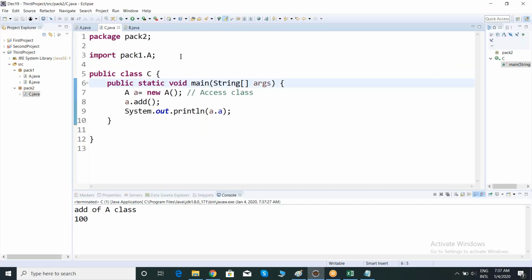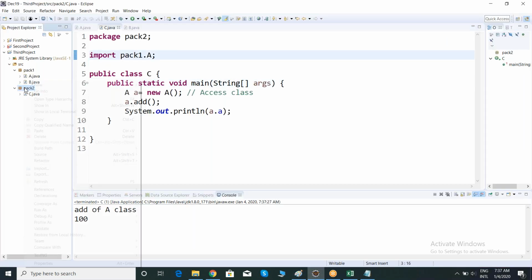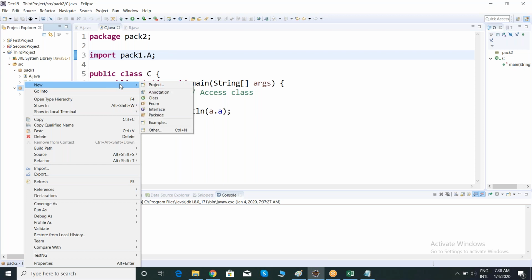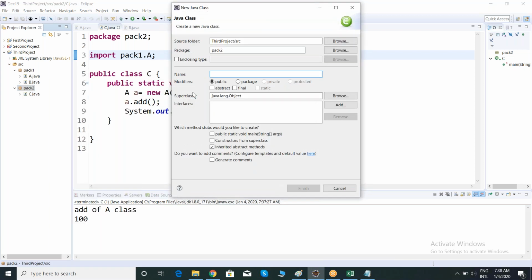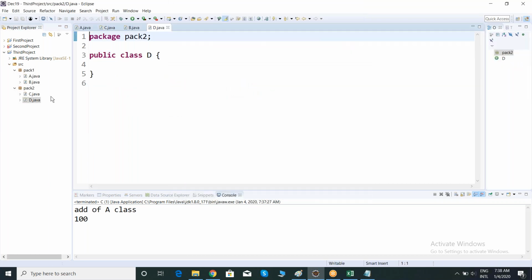So this time, let me create a child class in another package. Now observing, if I access in another package, obviously I can access in the same package. Even I can check in the same package, but for understanding purposes, for the further level, I'm creating my child class in package 2. Now let me create a D class, and this should be a child class of A. How to make the relationship? Extends A. Clear, team?